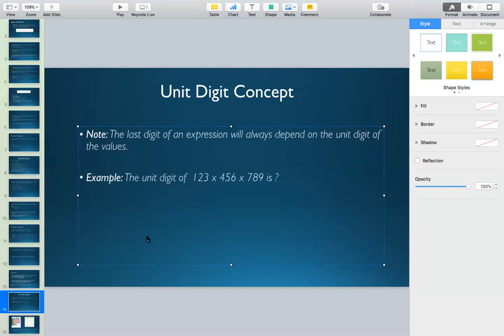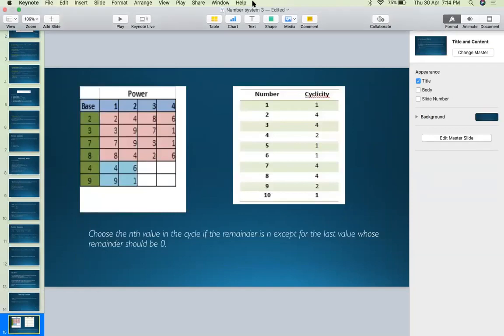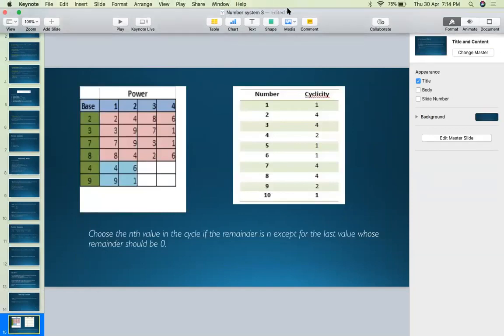And what is the unit digit of 4, 5, 6, 7, 1? That is 1. And what is 1 power 98? 1 power 98 is 1 itself, right? So the answer is 1, which I believe I got a lot of answers, and all of them are correct.